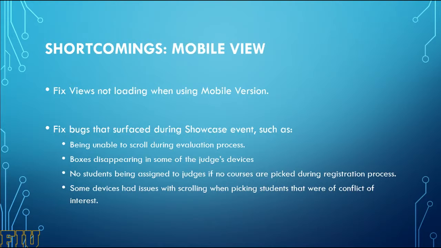There were also a couple of bugs that judges reported to us while we were helping them with the registration process, which were being unable to scroll during the evaluation process, boxes disappearing in some of the judges' devices, no students being assigned to judges if no courses are picked during the registration process, and some devices had issues scrolling down when picking students that were of conflict of interest.